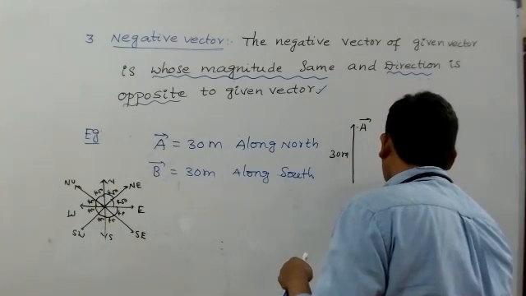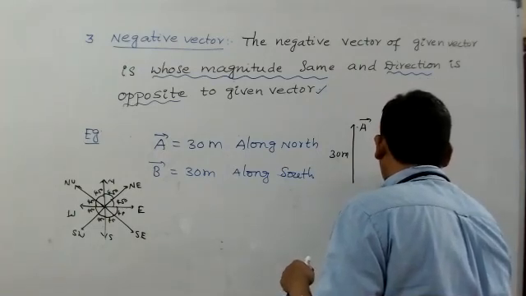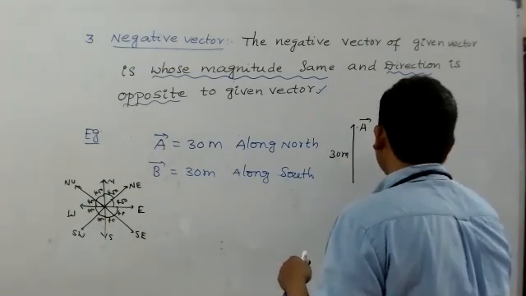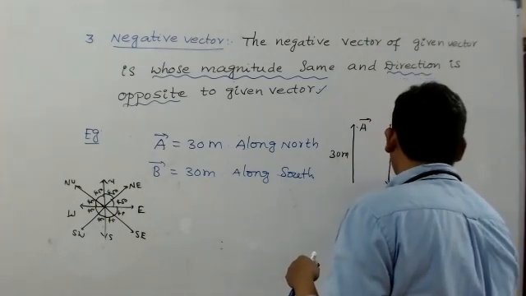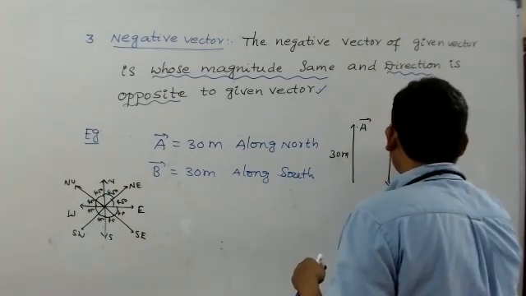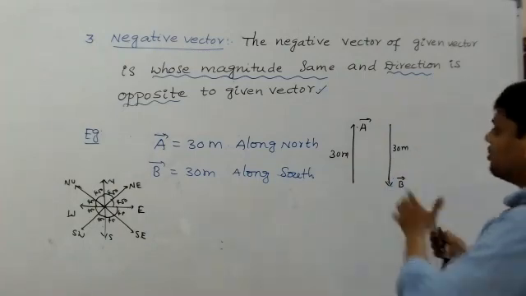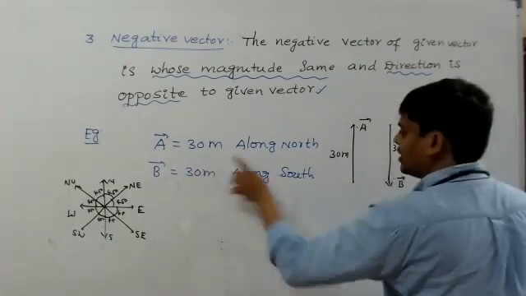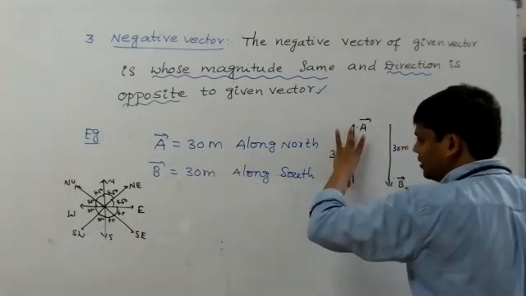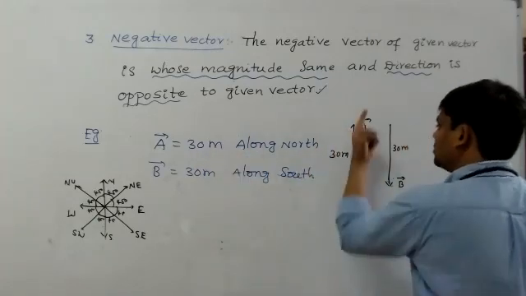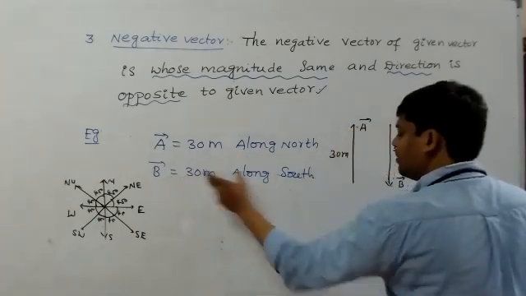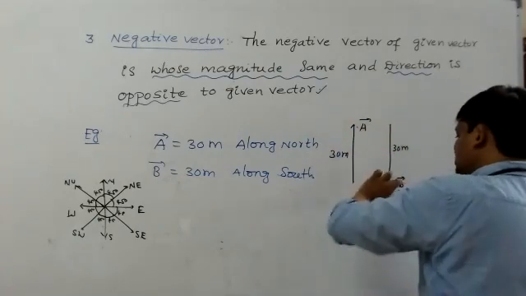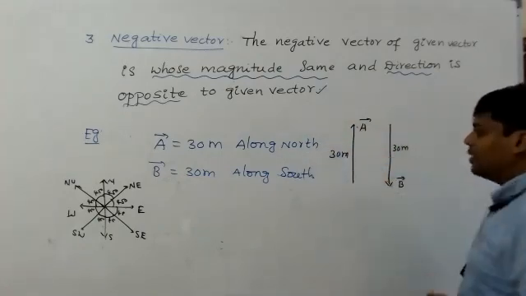South means downward. It's B bar, and this is also 30 meters. So A bar is 30 meters along north: magnitude is 30, direction is north. B bar is 30 meters along south: magnitude is 30, direction is south.